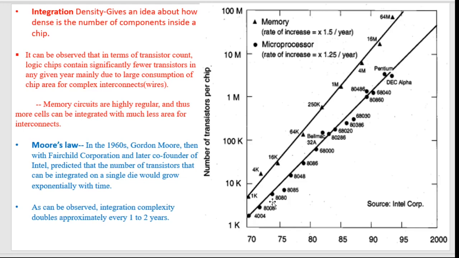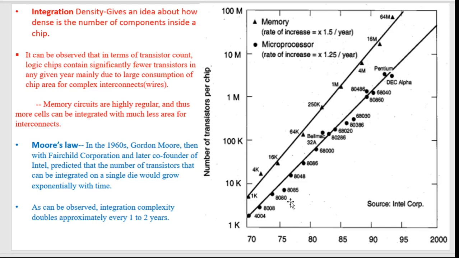Then after 1975 came the most popular chip of that time, 8085, and I think you have studied about this also, 8085 and 8086. How many transistors did 8085 contain?